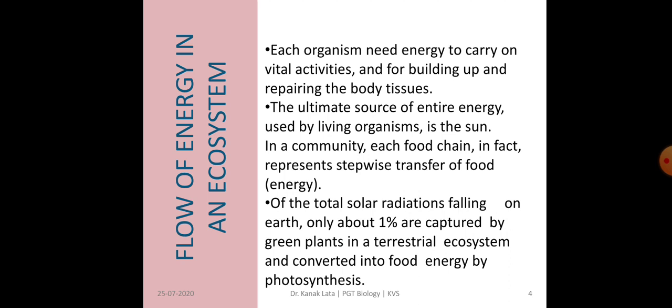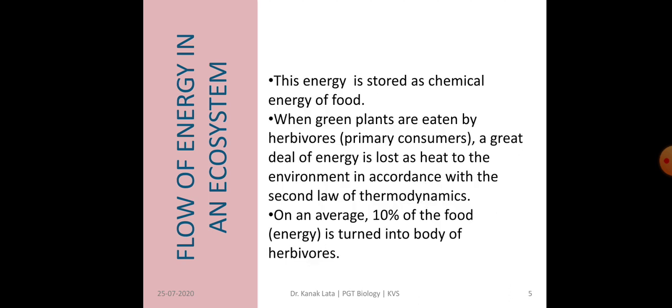The green plants in a terrestrial ecosystem capture about 1% of the energy of sunlight that falls on their leaves and convert it into food energy by the process of photosynthesis. The energy is stored in the form of ATP, that is adenosine triphosphate, and it is a form of chemical energy.